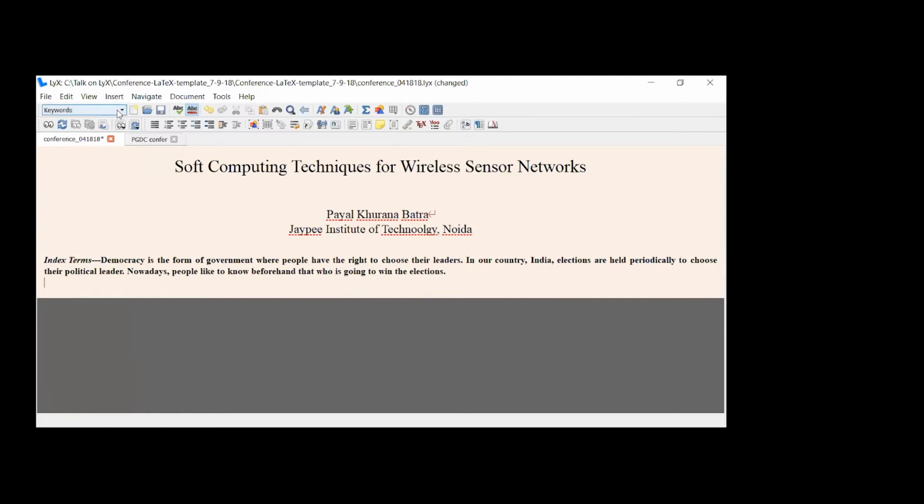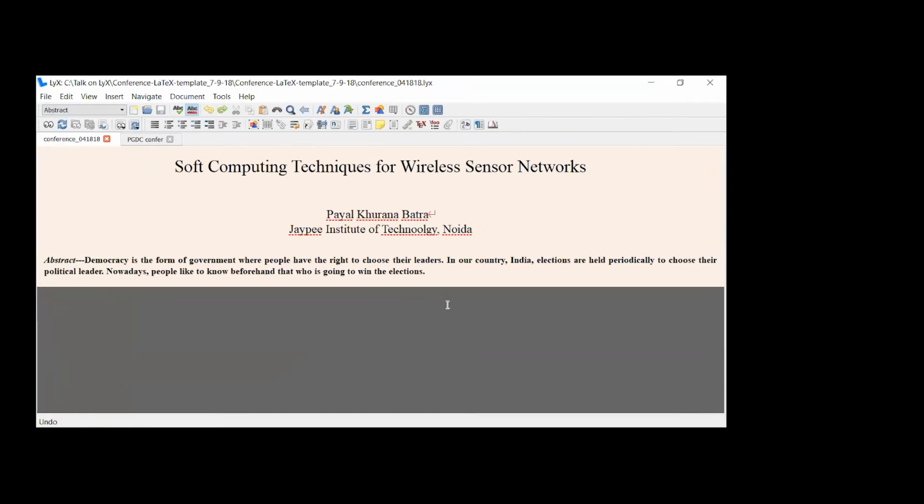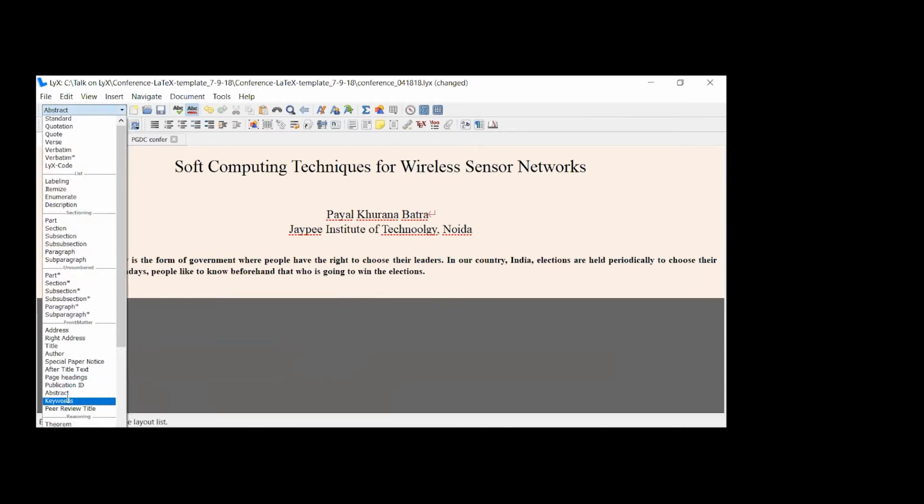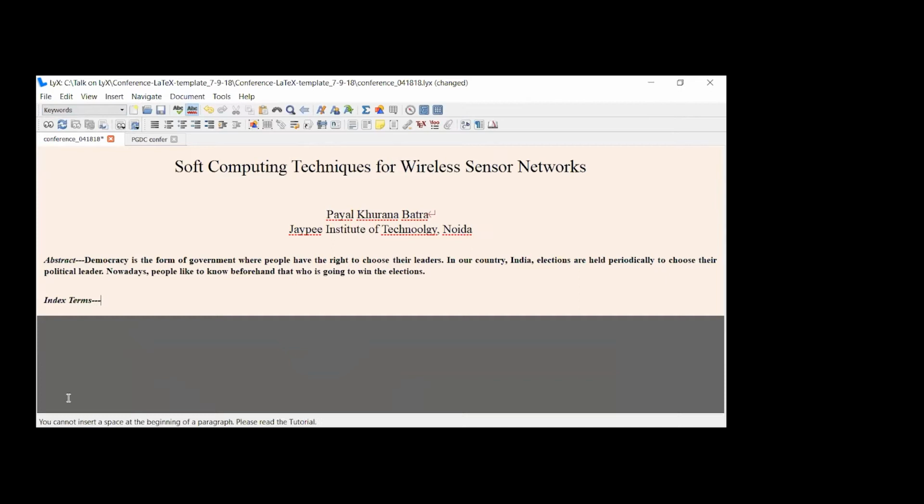Go to the keywords. Control Z, the same as you use in MS Word, also works here for undoing an action. Suppose keywords are energy efficiency, clustering, like this. So you can write the keywords as you write in your MS Word.